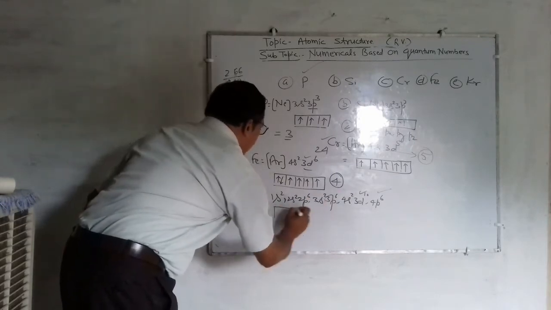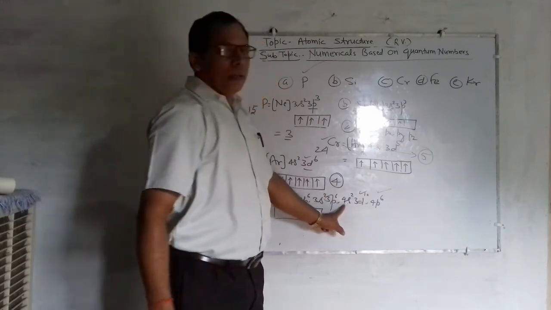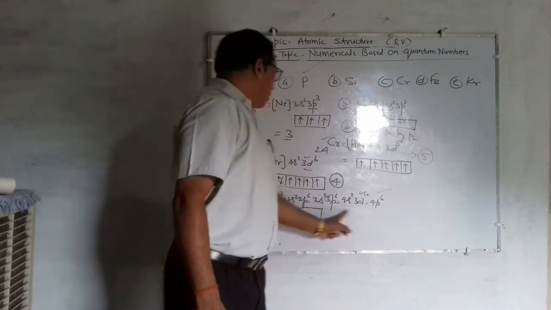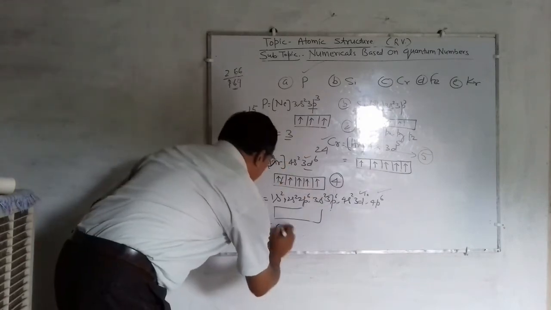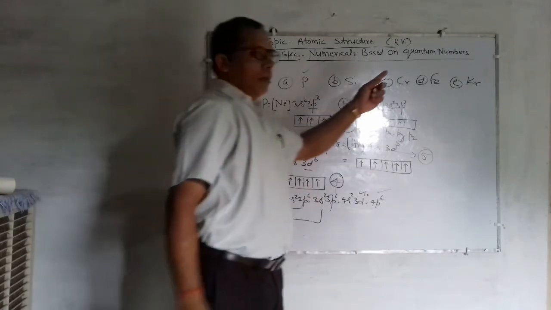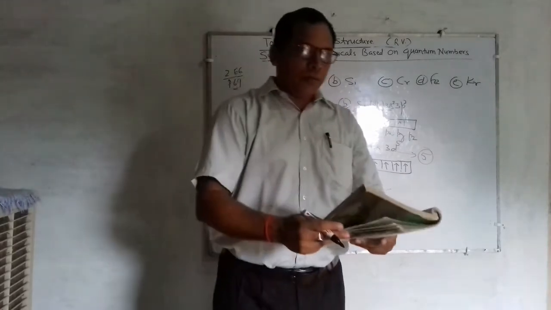All the orbitals are fulfilled, whether d, p or s. So the number of unpaired electrons in krypton will be 0. This is the answer. Okay. One more question, children. The last question of the same chapter.